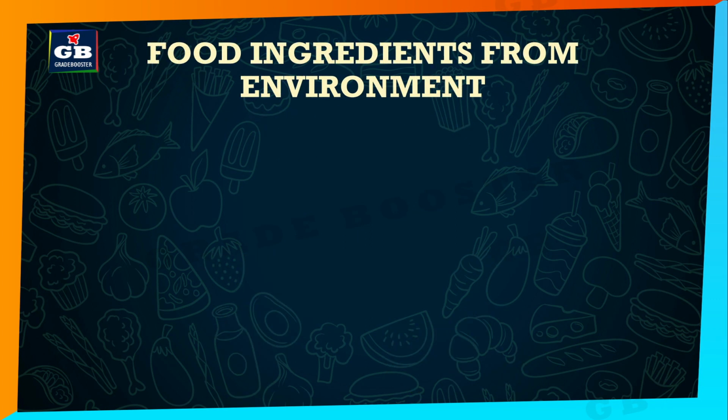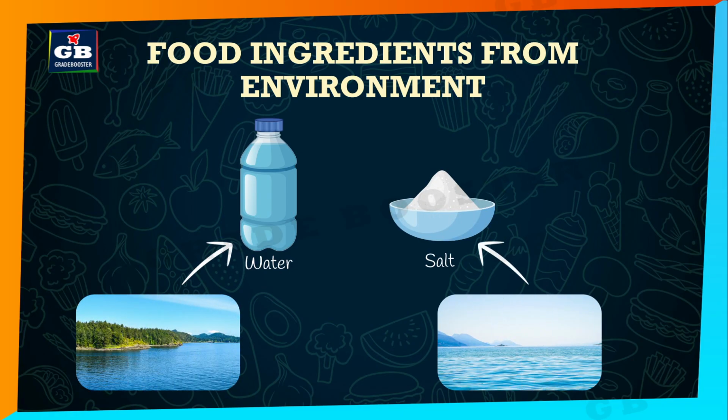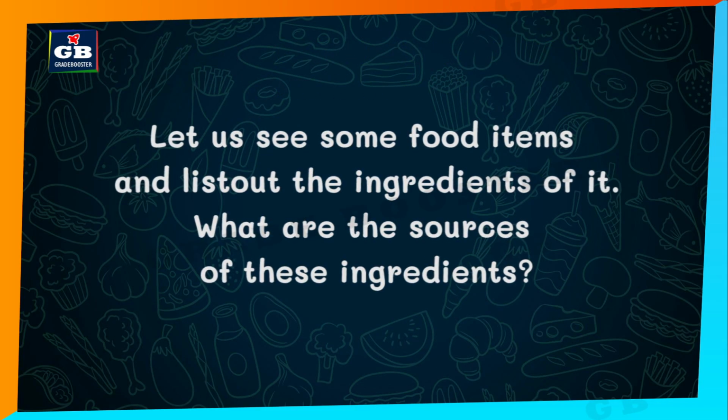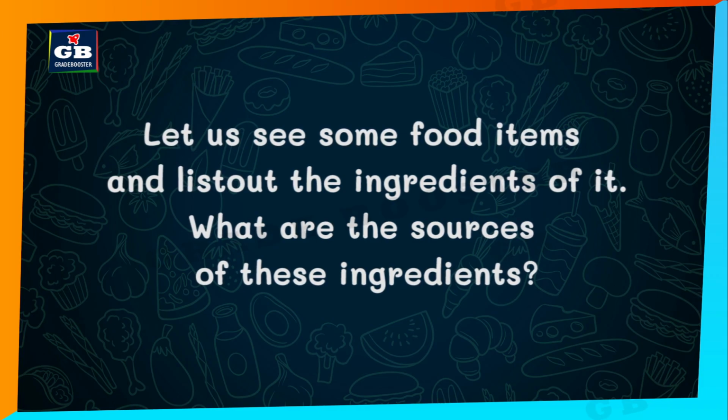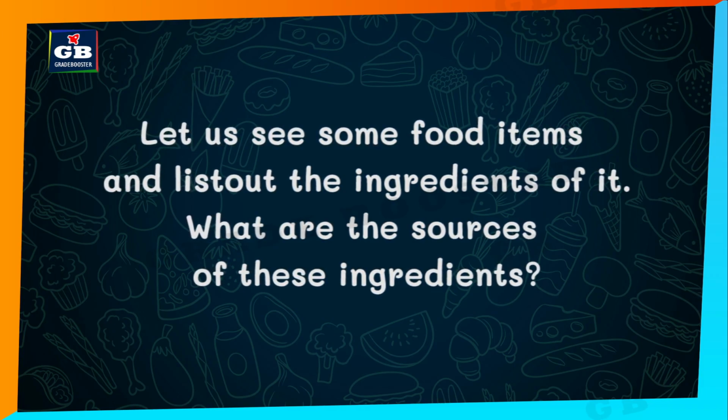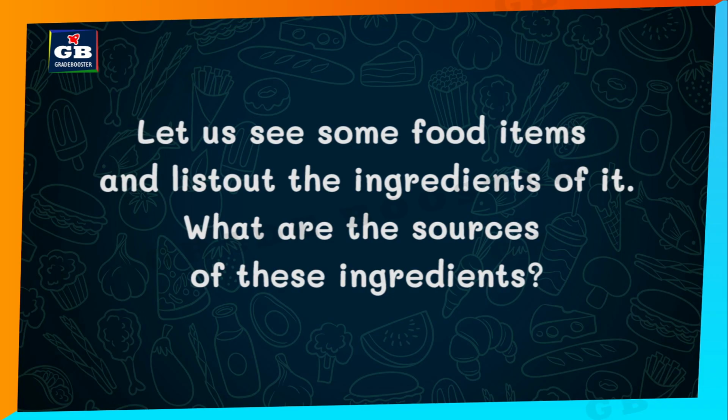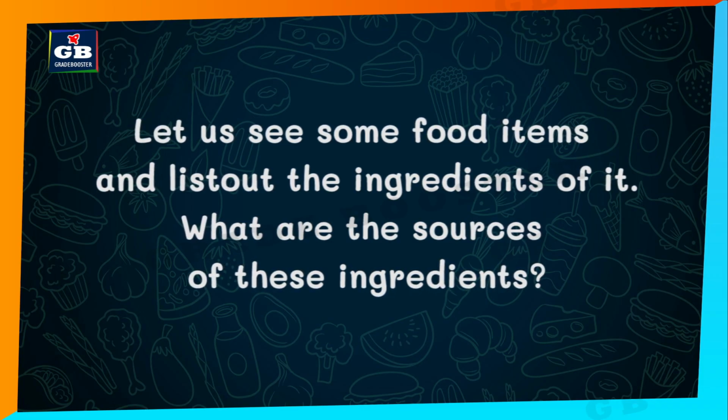Some ingredients like water and salt do not come from either plants or animals, that we get from the environment. So now, let us see some food items and try to list out the ingredients of it, and let us find out what are the sources of these ingredients.